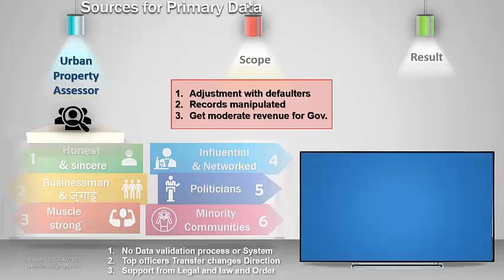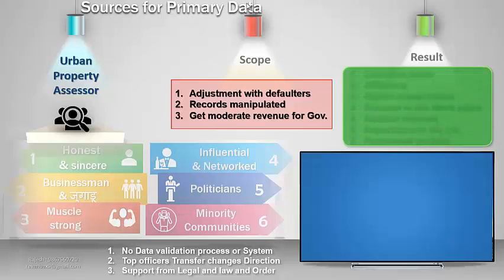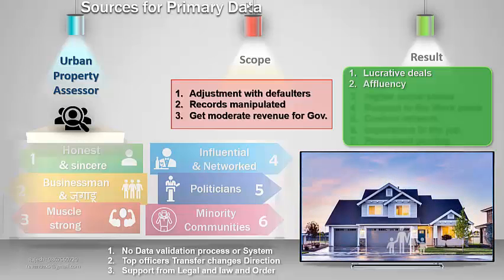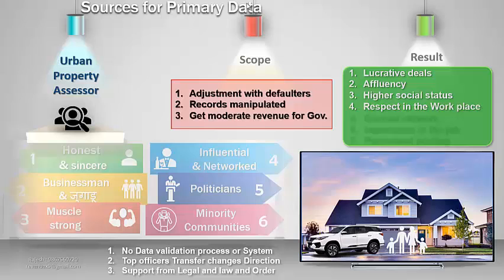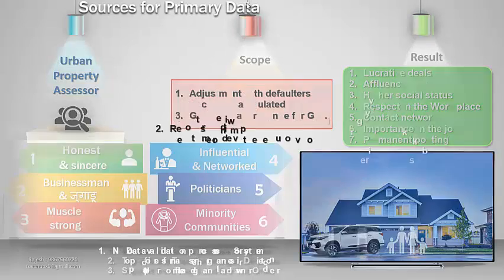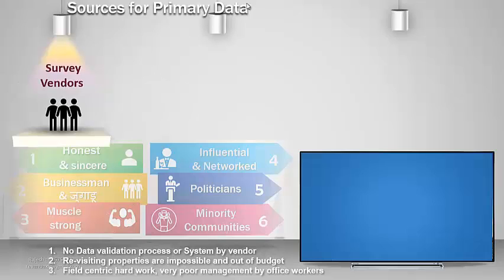However, the results are astonishing for the assessor. He becomes a key person in local dynamics. His social status increases. His respect in the workplace goes up. His contact network increases, and there are fewer chances of him getting transferred. Second source is getting primary data corrected through an outsourced survey vendor.